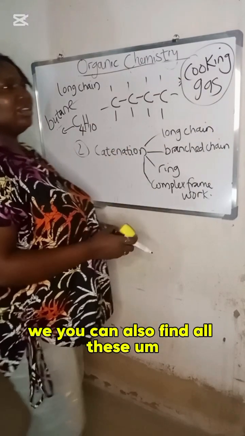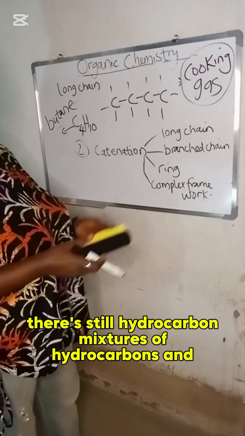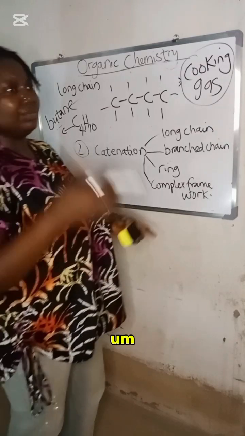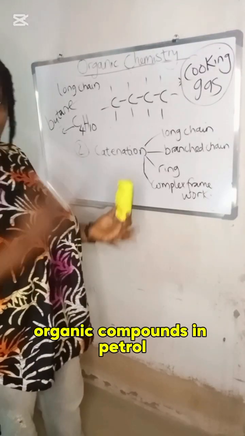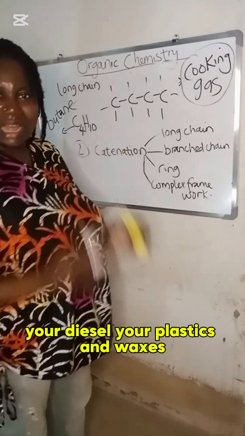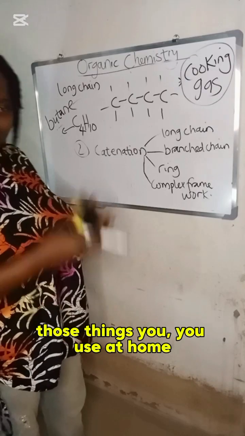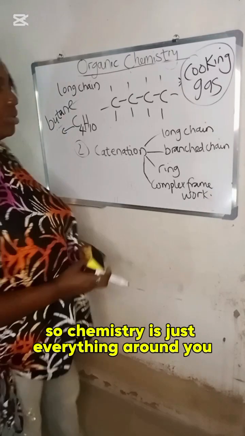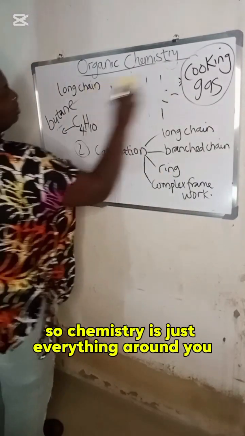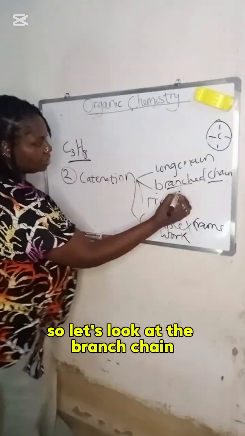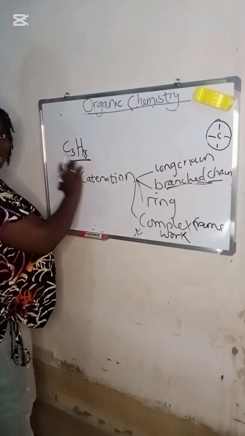You can also find mixtures of hydrocarbons and organic compounds in petrol, your diesel, your plastics and waxes. Those things you use at home. Those things you are familiar with. So chemistry is just everything around you. So let's look at the branch chain. The same propane.